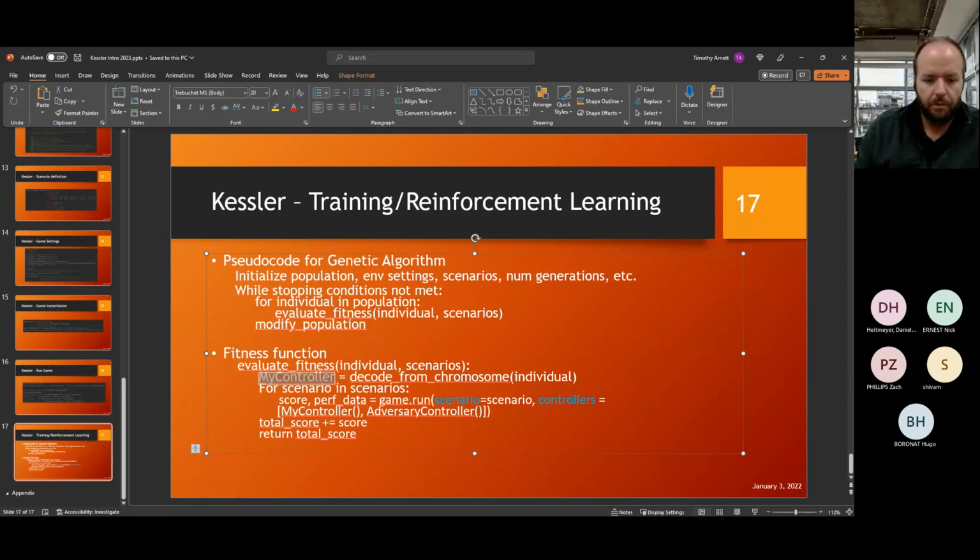I'm going to go ahead and show you some of the actual code. I'm going to have to go back to Teams real quick.